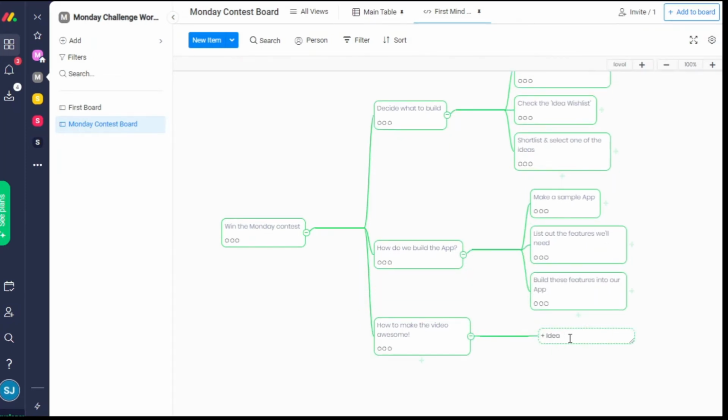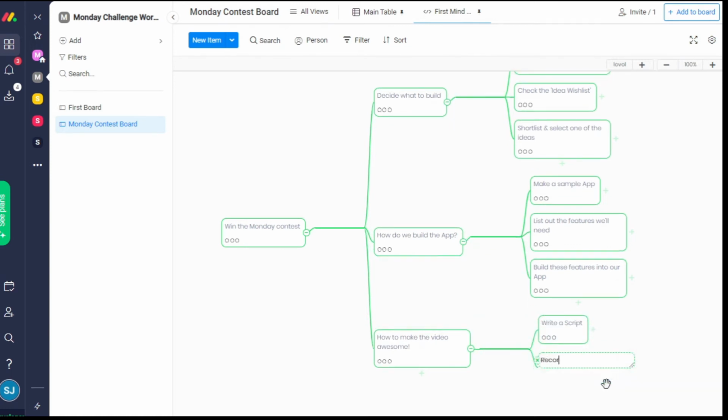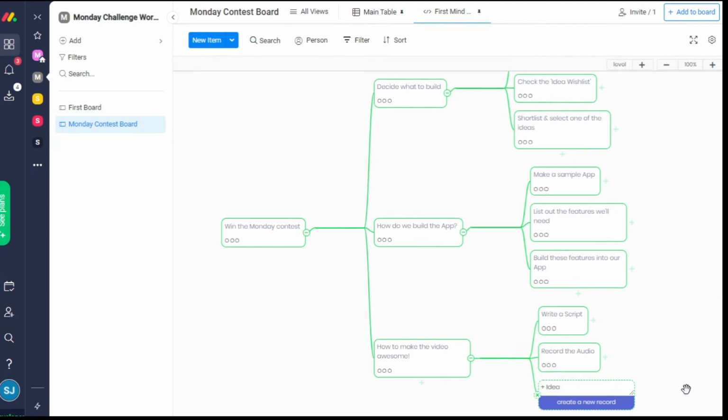For our video, first we need to write a script and then record the audio. Once we have the audio, we need to record our screen while using the app.